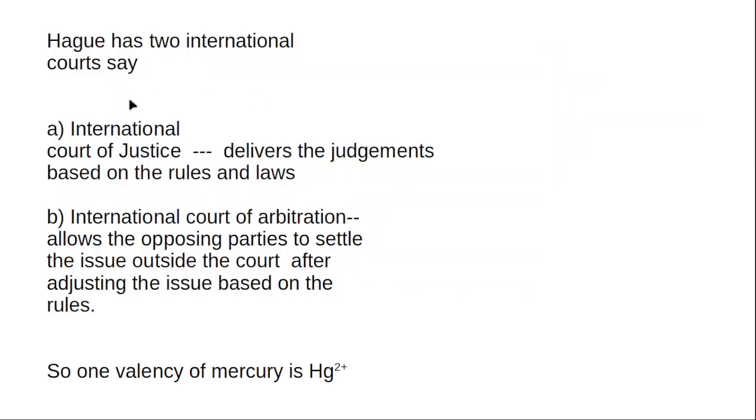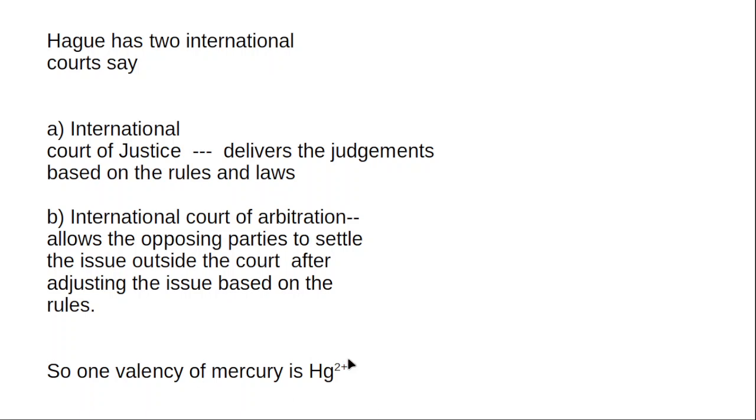Hague has two international courts. The International Court of Justice delivers judgments based on rules and laws. The International Court of Arbitration first discusses the issue of the opposing parties, makes modifications, and suggests the opposing parties make the settlement outside the court. That is the special of International Court of Arbitration.